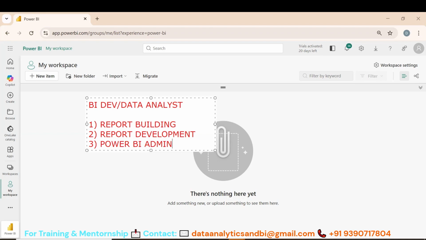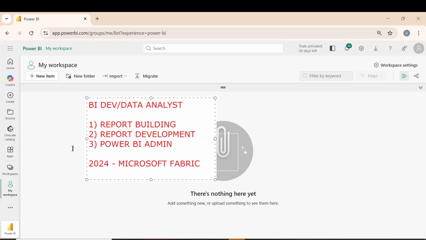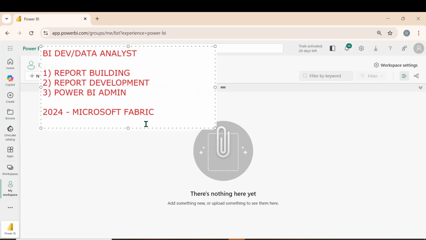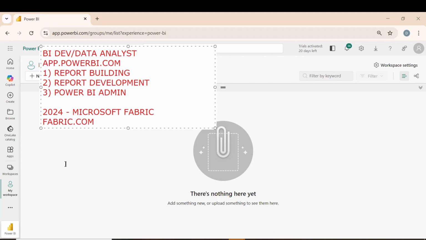But now in the year 2024, we got a booming technology launched by Microsoft: Microsoft Fabric. So what is Microsoft Fabric? Previously it was called app.powerbi.com. Now it is called fabric.com. So what do we see here?